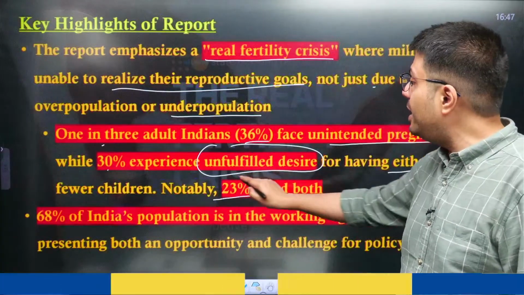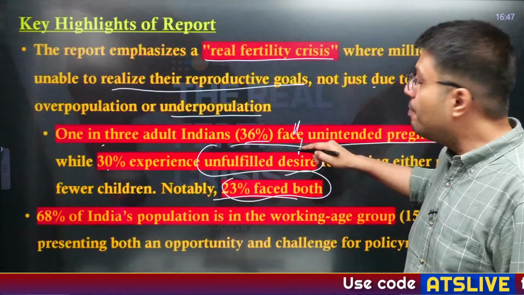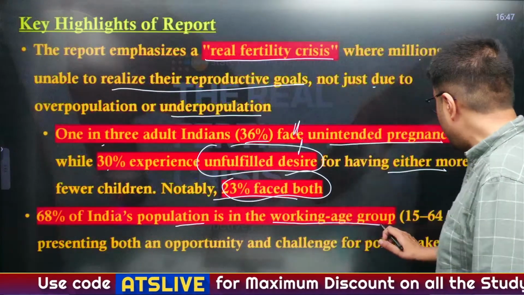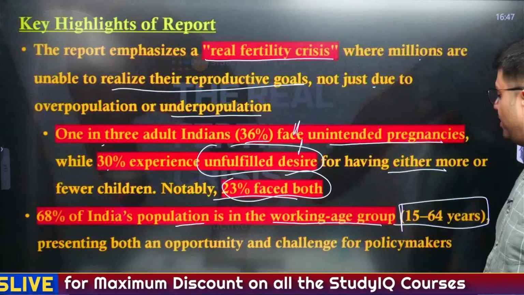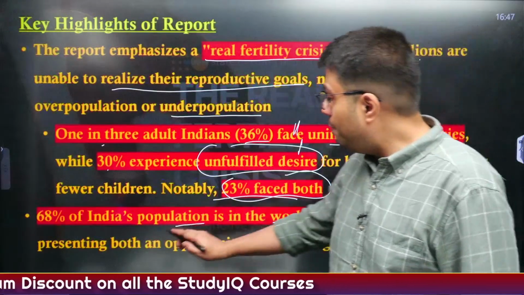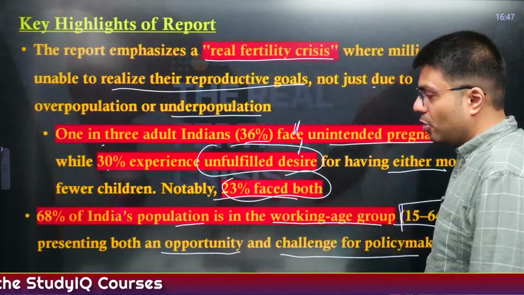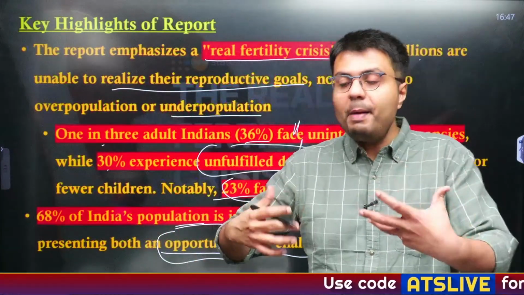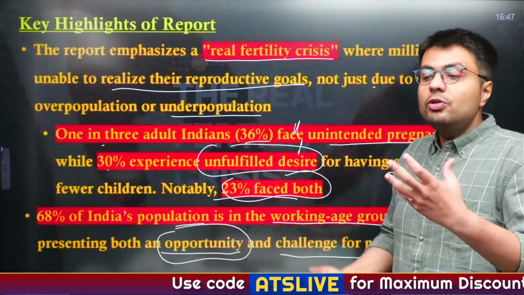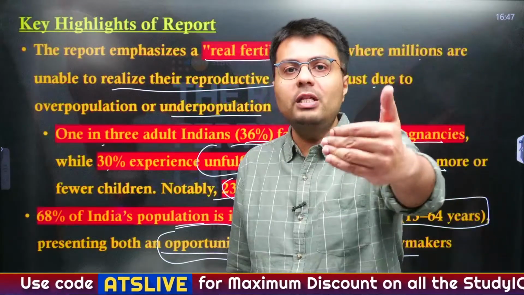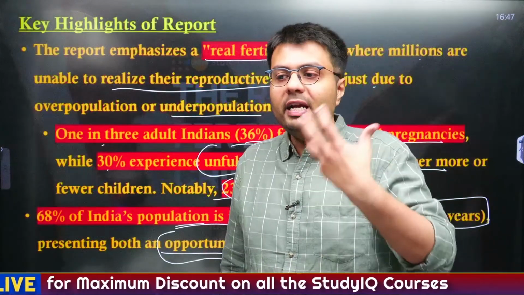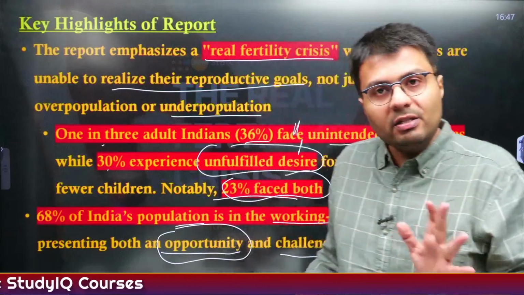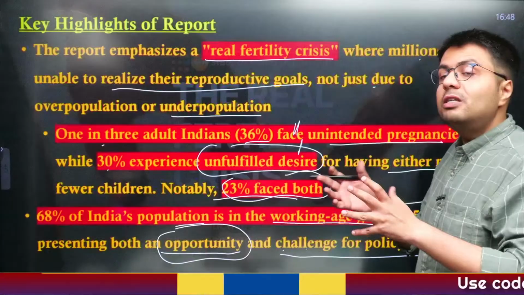And notably, 23% of the population have faced both of these problems, whereas 68% of India's population is in working age, that is the age between 15 to 64 years, and it presents both an opportunity and a challenge for policymakers. What is the opportunity? Going forward, there will be more people in their working age. So the number of people who are dependent on them will automatically reduce, right? So India will have more people who are willing to work rather than people who are just willing to eat and survive, right? Similarly, it also poses a challenge for policymakers.